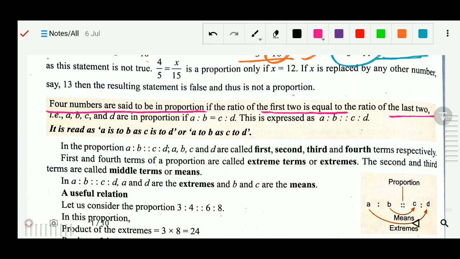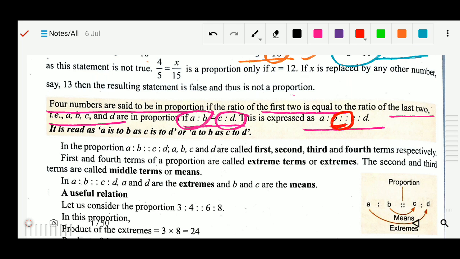Suppose A, B, C, D are the numbers. When will you say they are in proportion? When A is to B equals C is to D, then they are called proportion. And this is the sign of proportion, the double colon.